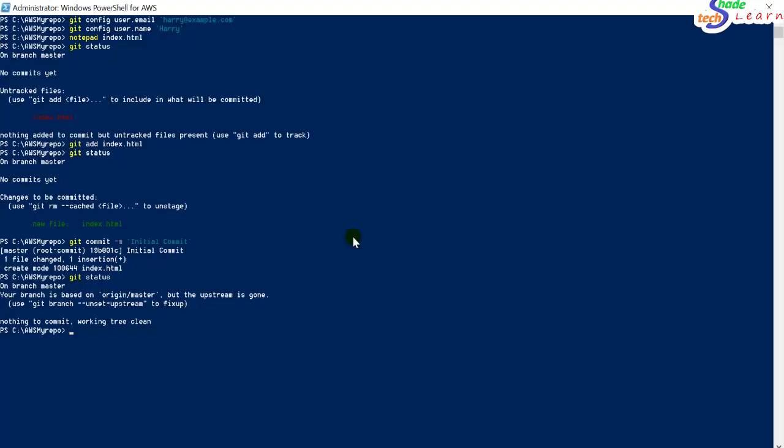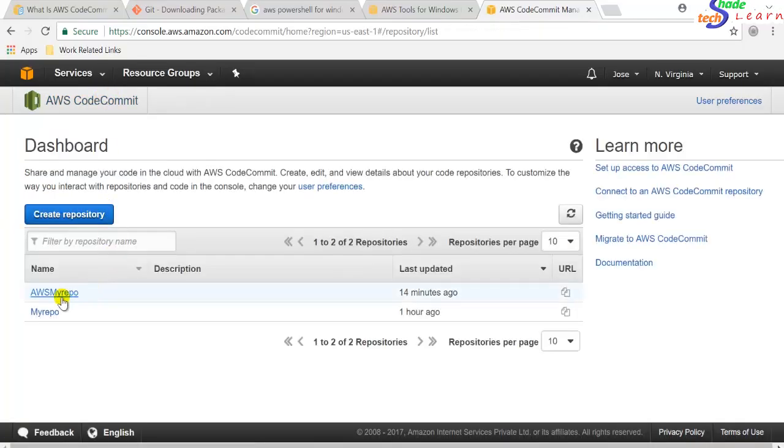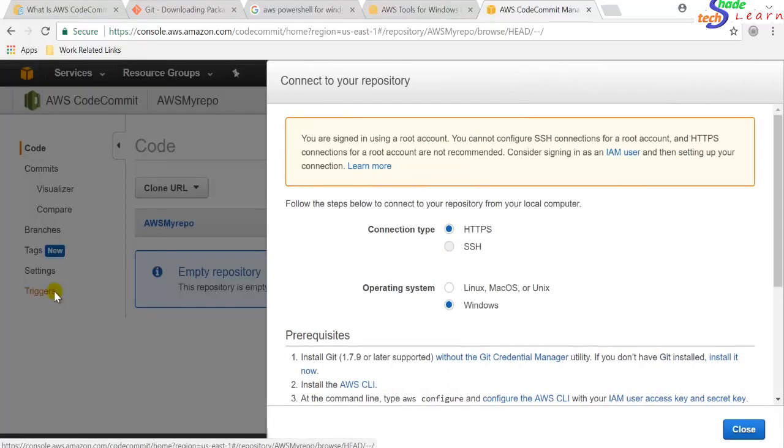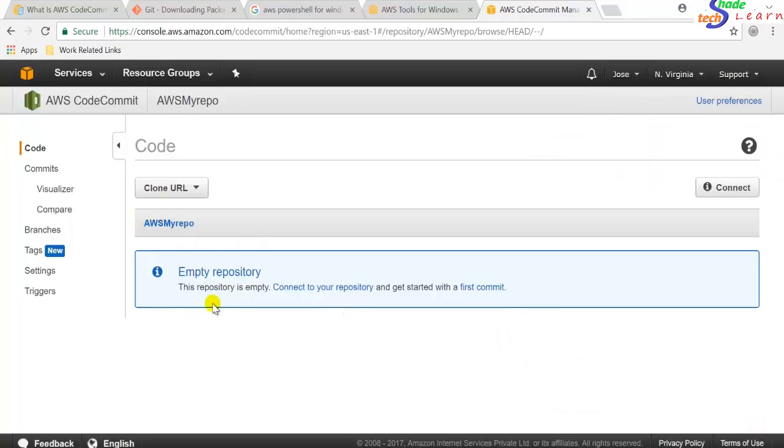The second thing is we need to push this to the master. That means we need to push this code to the AWS CodeCommit repository. If you see right now, let's go to AWS CodeCommit, AWS My Repo. There is nothing here in AWS My Repo.